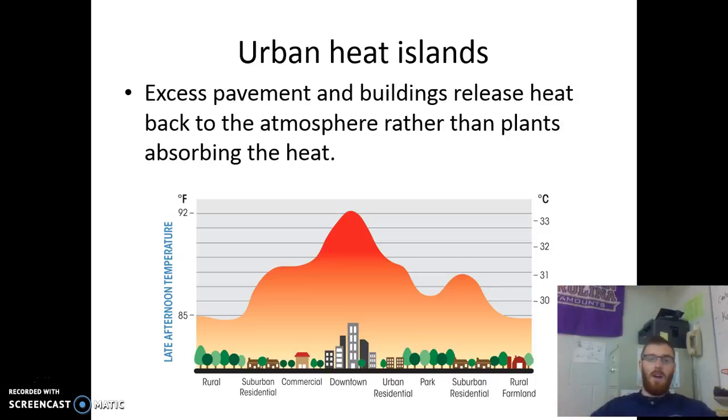So you can see here from this graph, over the downtown area there's increased heat because the sun's light is going to reflect off pavement, it's going to reflect off buildings and glass and all these other things that we have in cities rather than being absorbed by the ground and the grass and all of those things. So it's going to be hotter in a city than it is right outside the city, and this graph shows that.